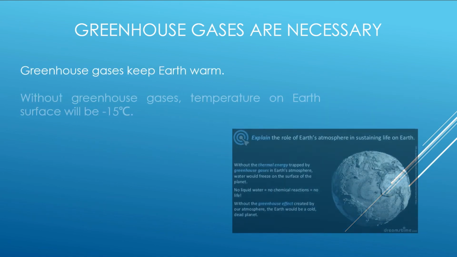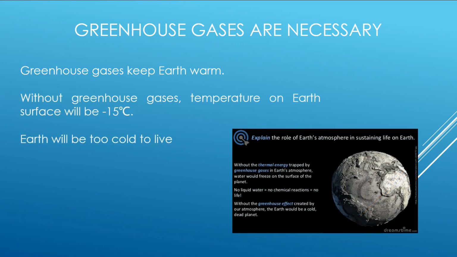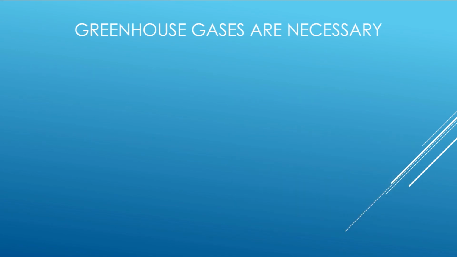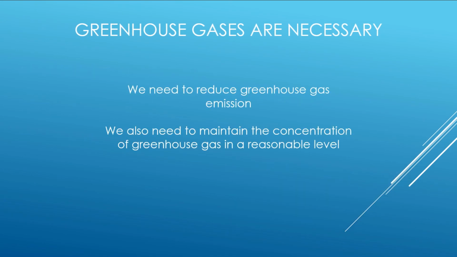Without greenhouse gases, the temperature on Earth's surface would be around negative 15 degrees. So it's important that we do have greenhouse gases in order to keep the Earth warm, so plants and organisms can live on it.